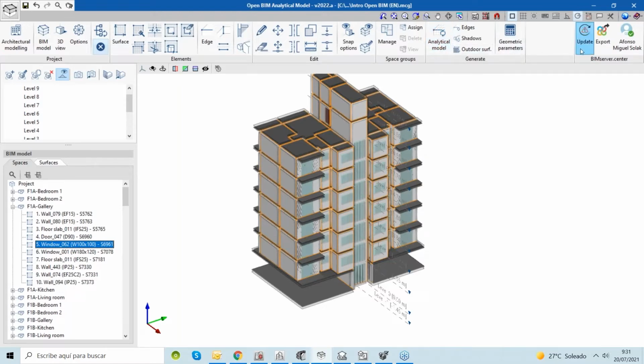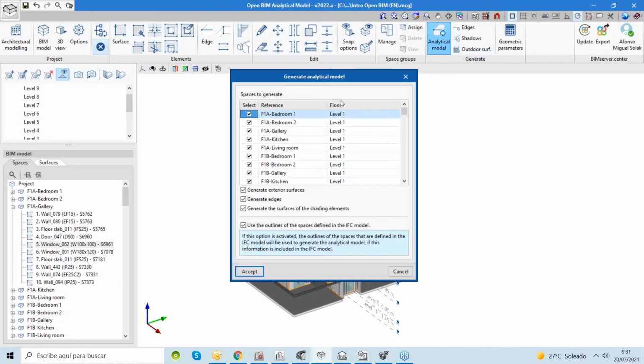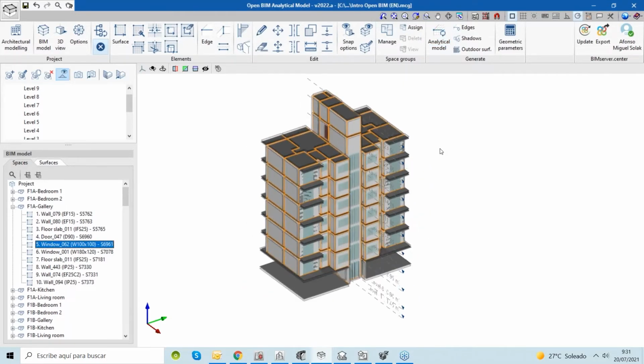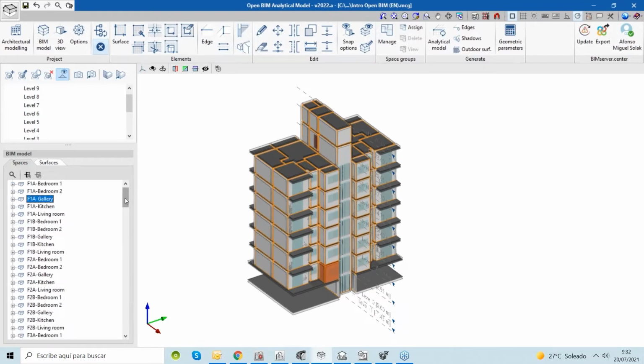If we import an IFC with the geometry of our building, just by clicking here, we can select the different spaces of our model, and then we can automatically generate an analytical model from that. That's the main point of the software. This is something that is unique that CYPE has been working on, and this is part of our expertise in this kind of simulations. So with this application, you can easily create your analytical model.